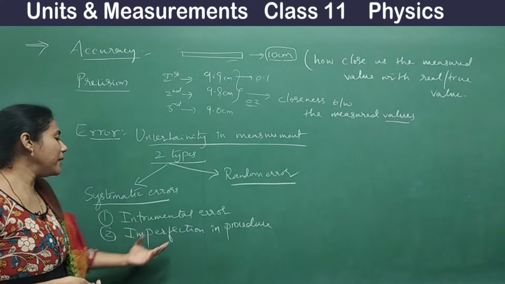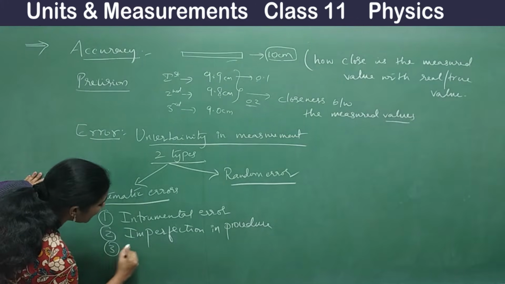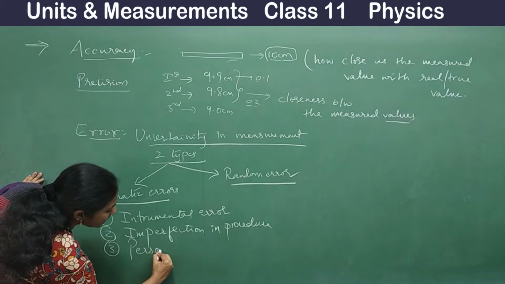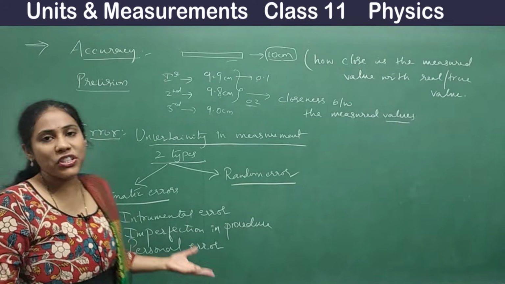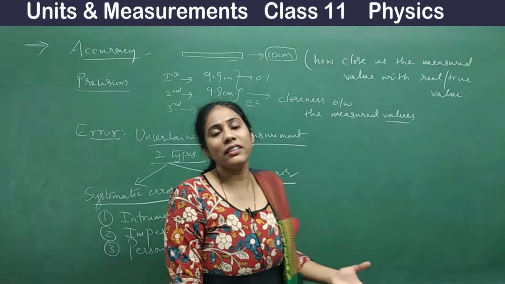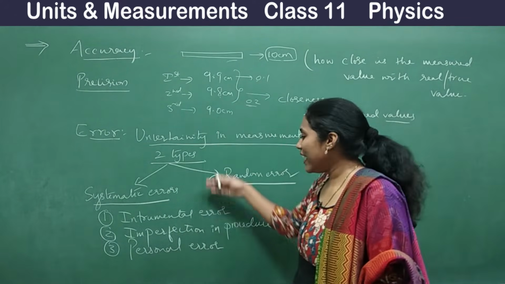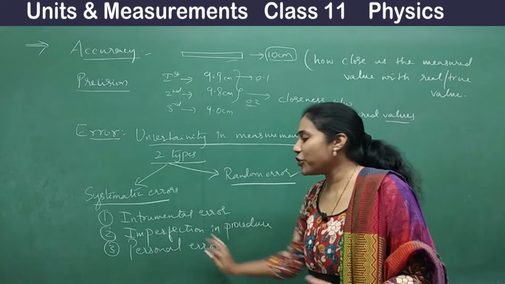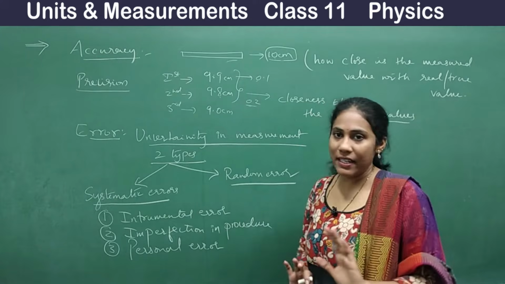That is what we mean by imperfection in procedure. The third one is personal error. It may be your negligence, or your laziness, or whatever it is. Many a time errors are also due to personal problems, so they are personal errors.